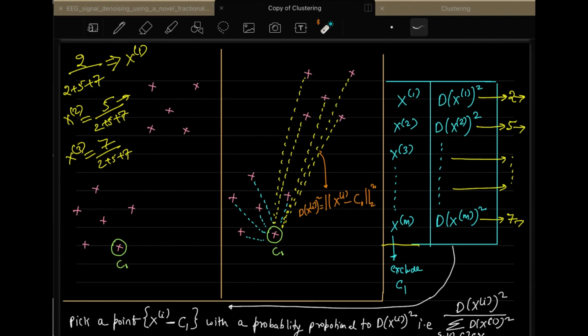Because some way or the other you have to calculate the distances of all the points to that cluster C1. If you have selected this particular one, then again you calculate the distances, and this will be the only one which will have the maximum distance. Or if you would have selected this one, then also this will be the one selected as the cluster because it has a maximum distance.